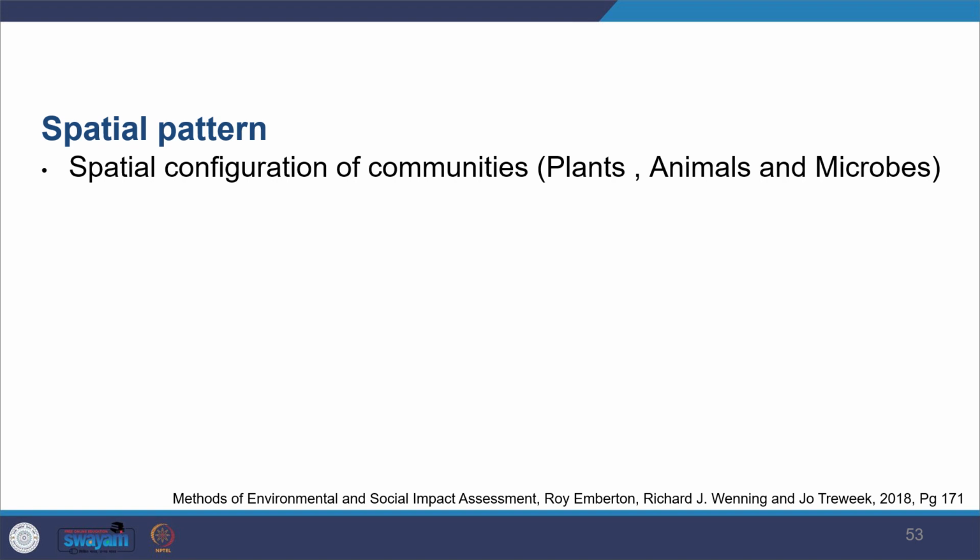And then in this you will also notice that there are spatial patterns, the configuration of communities, like where you would find what kind of plants, animals and microbes, and these spatial patterns usually change gradually. So when you move across places, you will keep on seeing those variations.